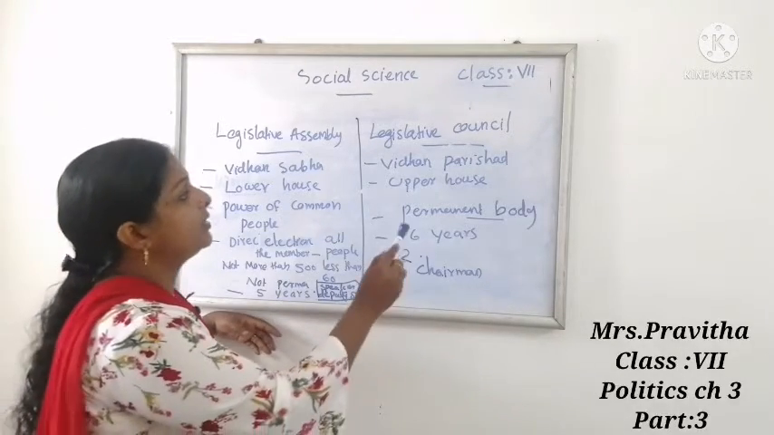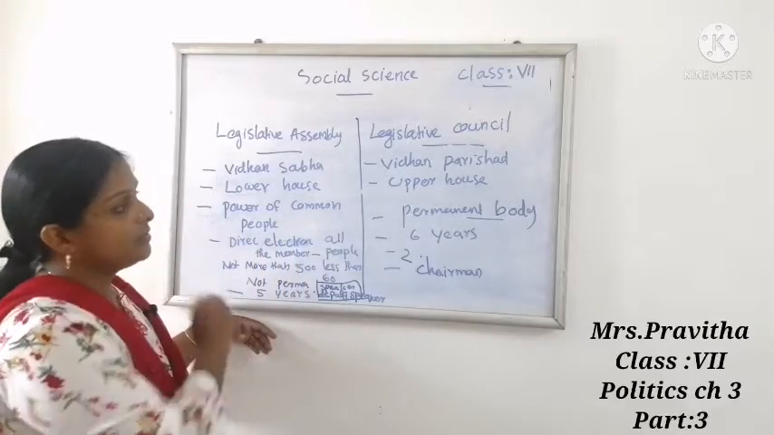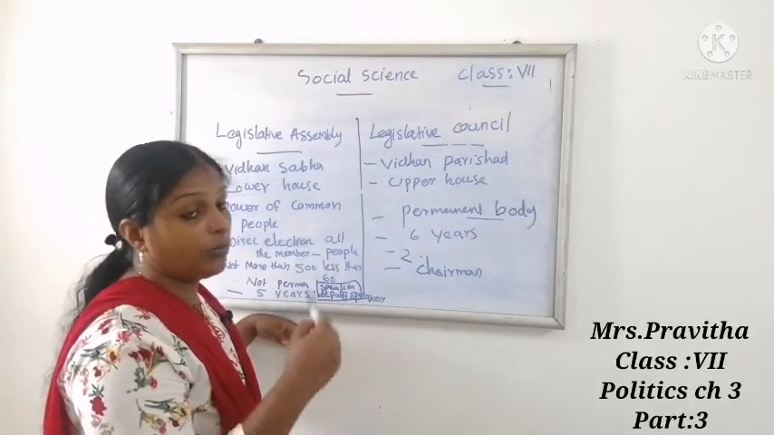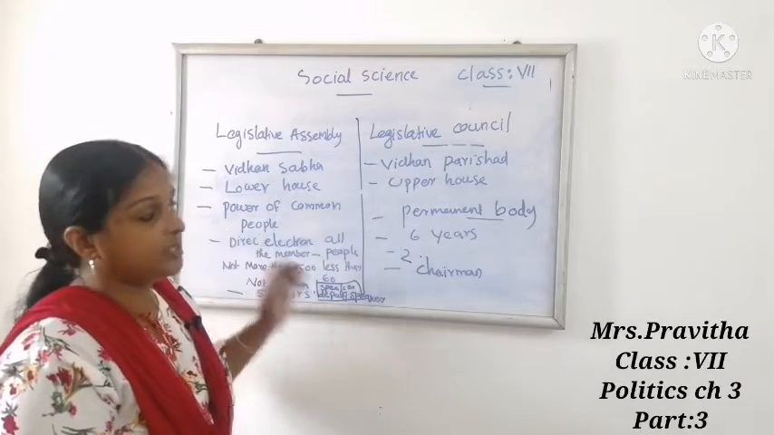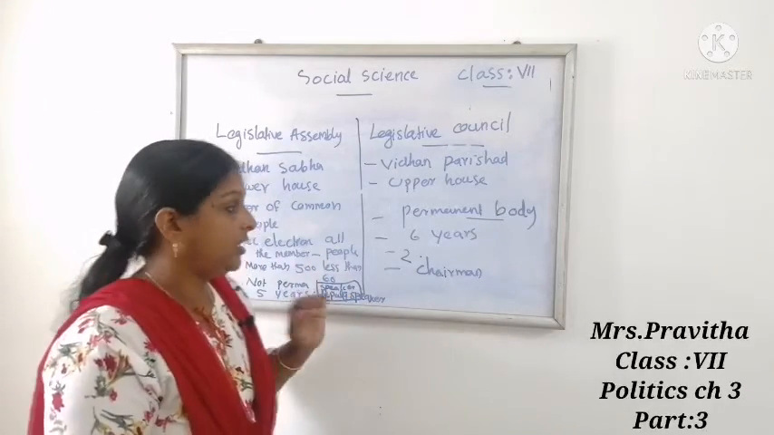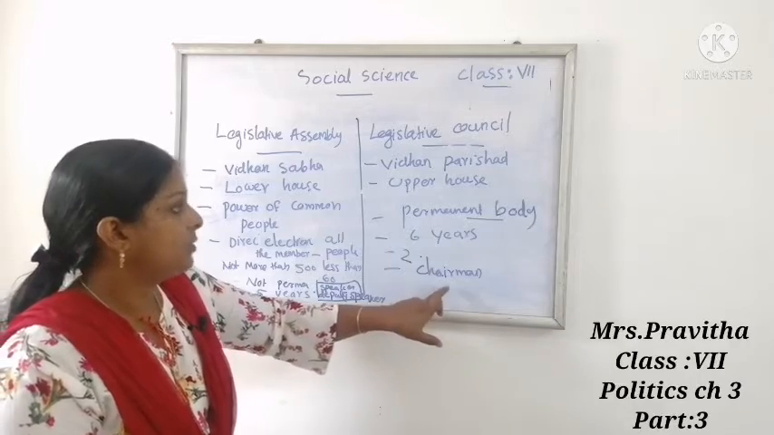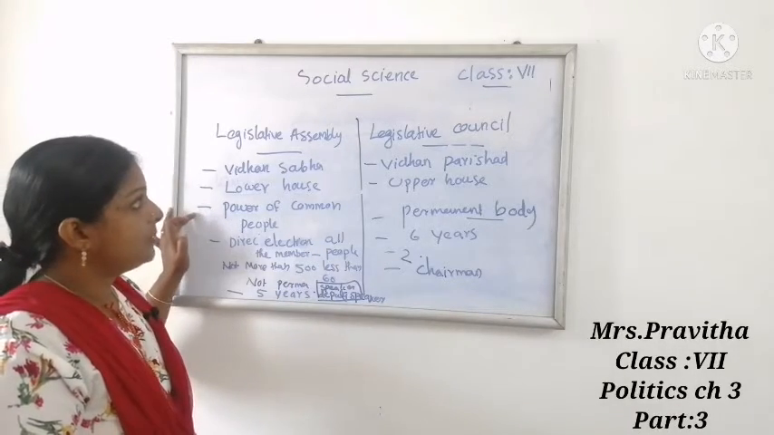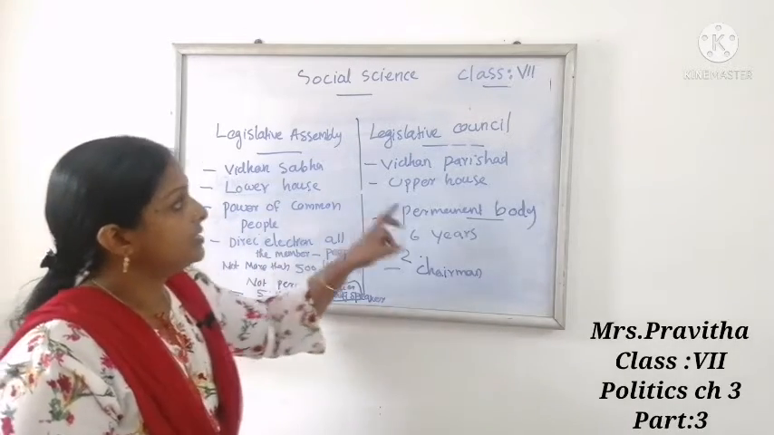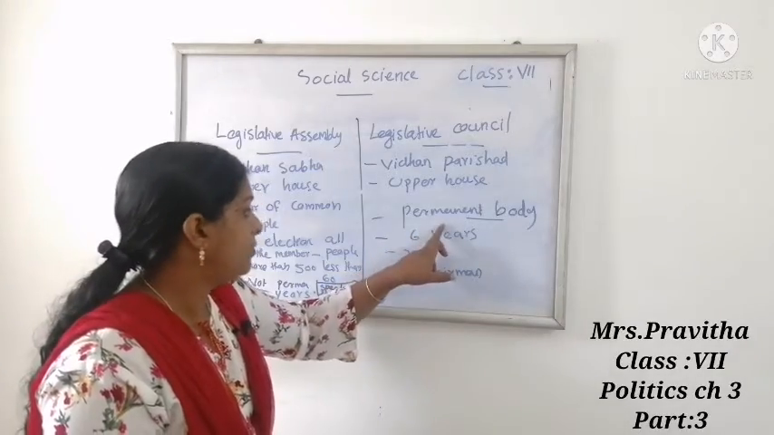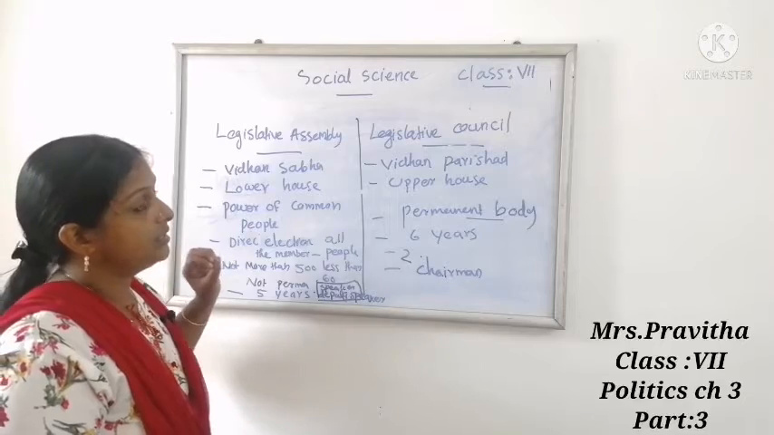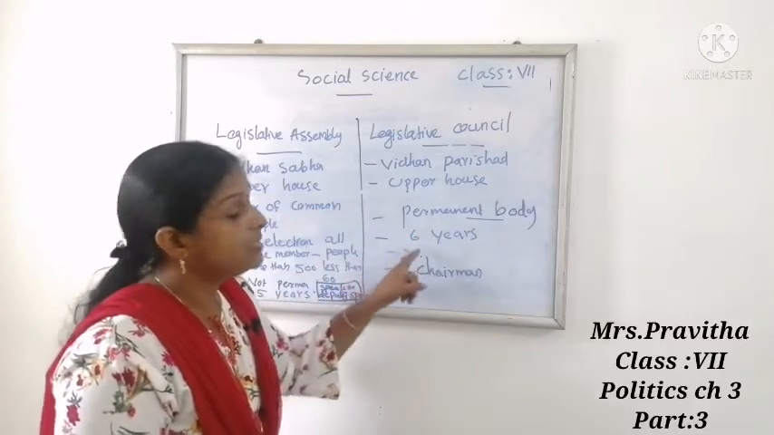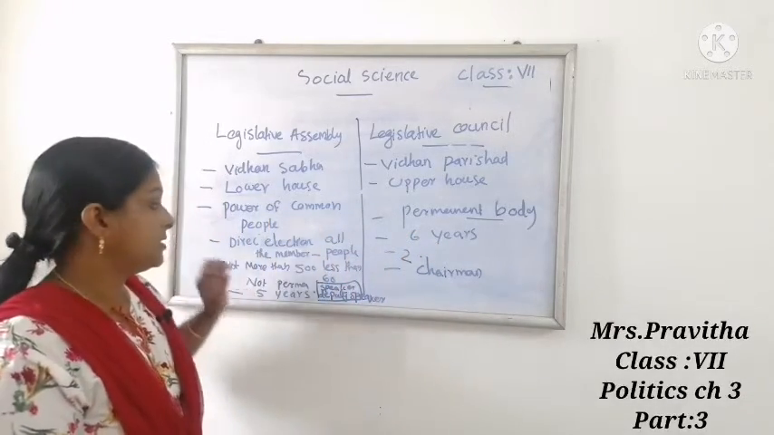What about the members in Legislative Assembly? Not more than 500 or less than 60. In Legislative Council, the members are not more than one third of the members of Vidhan Sabha in that particular state, and not less than 40. Legislative Assembly is not a permanent body. Legislative Council is a permanent body. Legislative Assembly has a tenure of 5 years. Legislative Council has a tenure of 6 years.